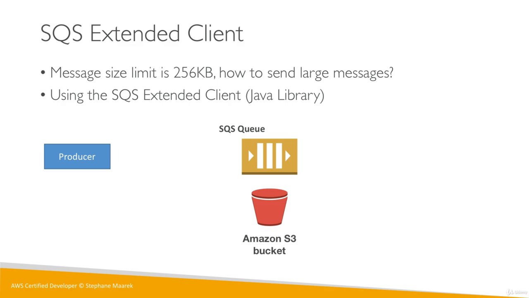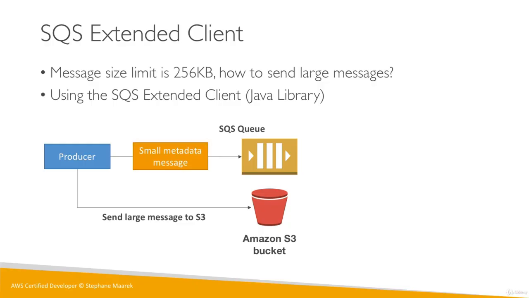We have a producer, and he wants to send a really large message to the SQS queue. Well, instead of sending it to the queue, it will send the large message straight to Amazon S3. So we'll put the message in the S3 bucket. Now, from the S3 bucket, it knows where the message has been put. And so what it'll do is send a small metadata message to the SQS queue, basically indicating that a larger message was sent to S3.